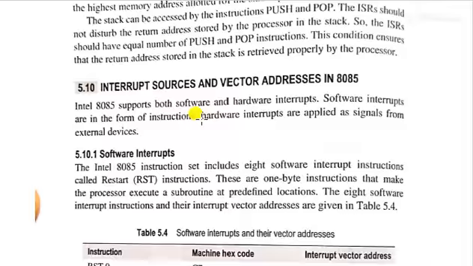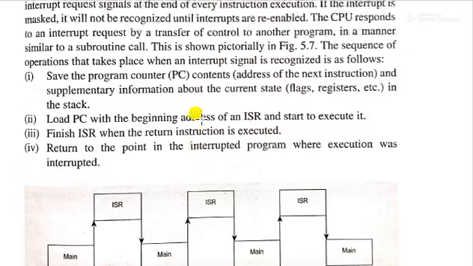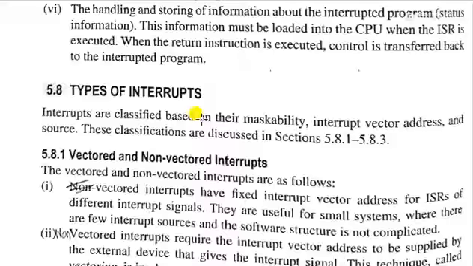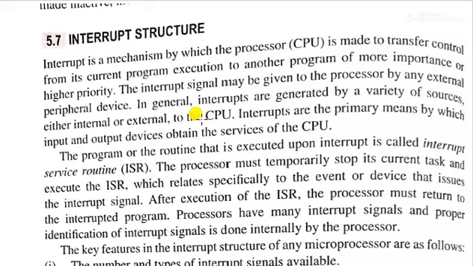Okay, so in interrupt, I think it is clear to all. An interrupt is a signal or mechanism by which the CPU transfers control from its current operation to another program.